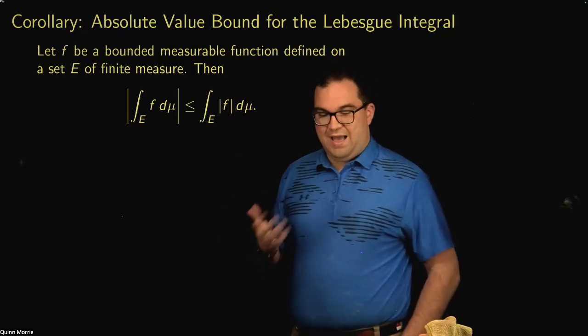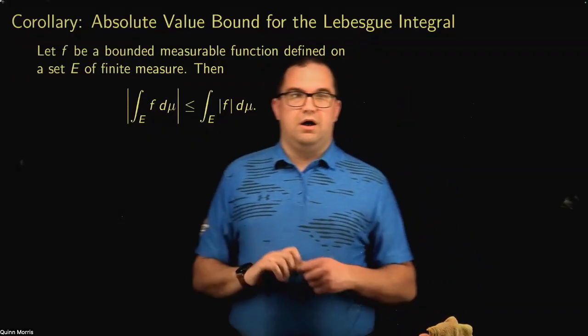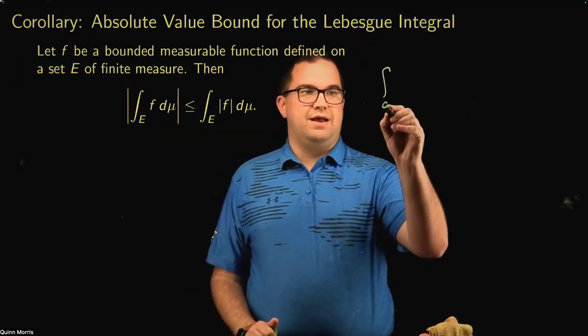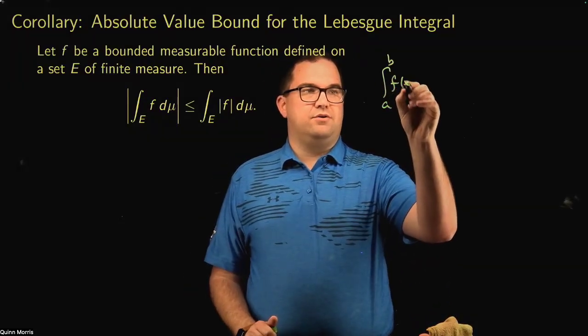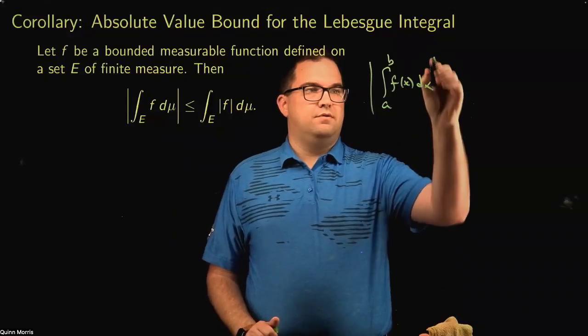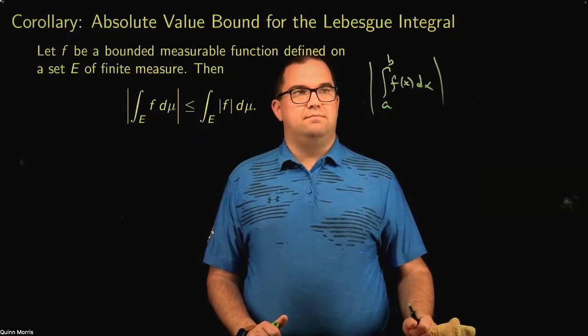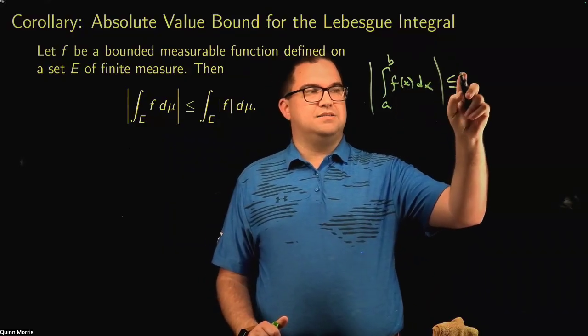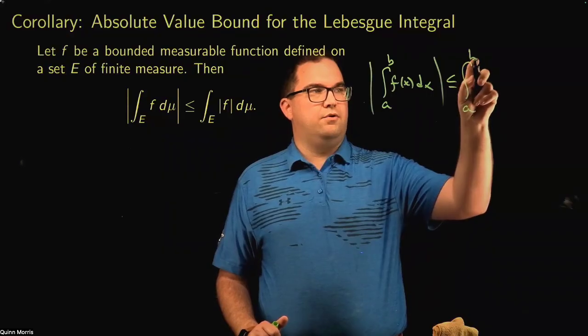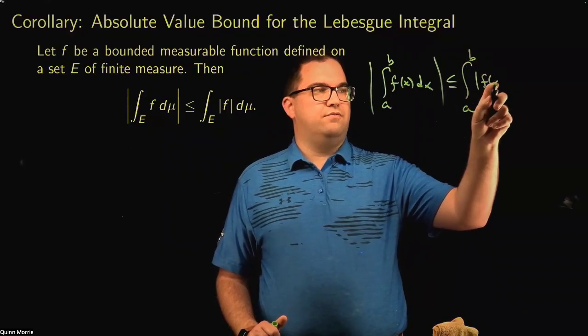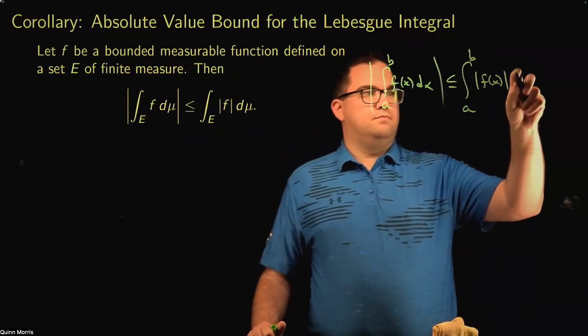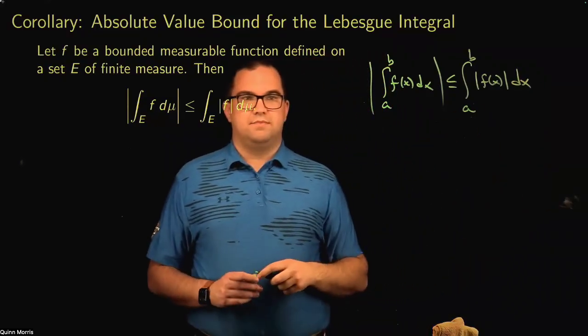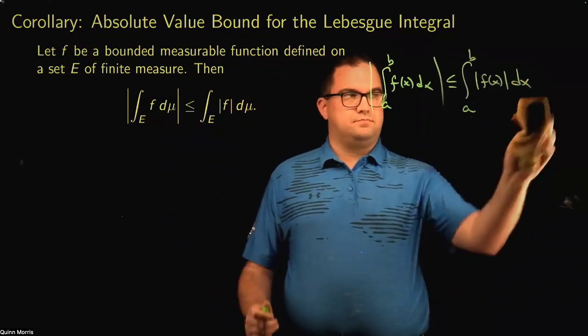Okay. Now, again, we have something like this for Riemann integrals. So for Riemann integrals, we have the absolute value of the Riemann integral of f from a to b is less than or equal to the Riemann integral of the absolute value of f from a to b. Okay, so we have this for Riemann integrals.